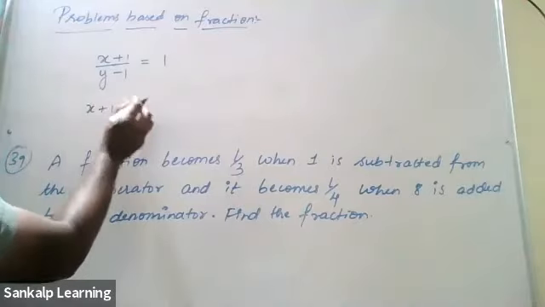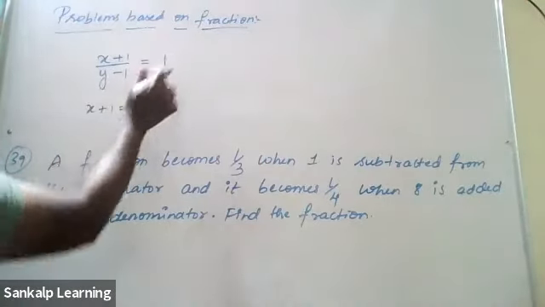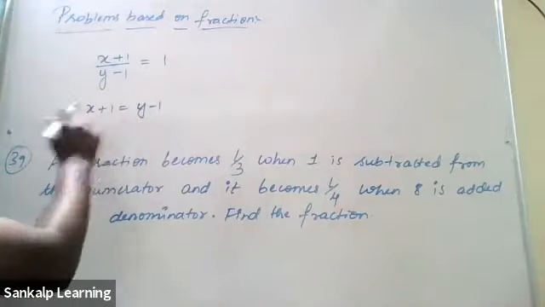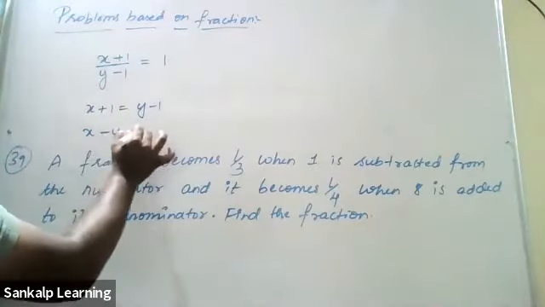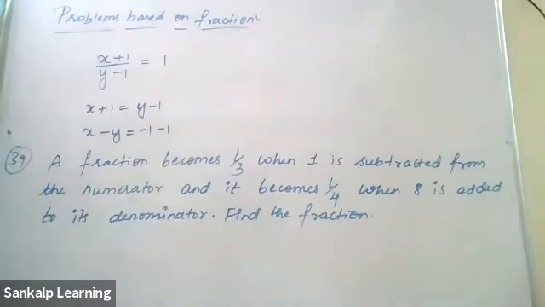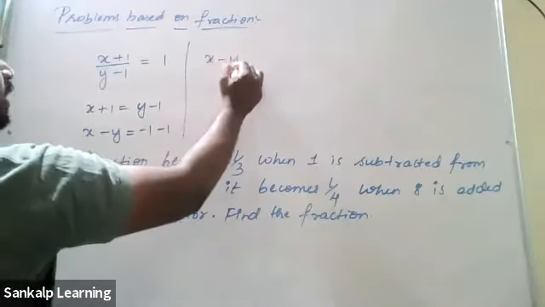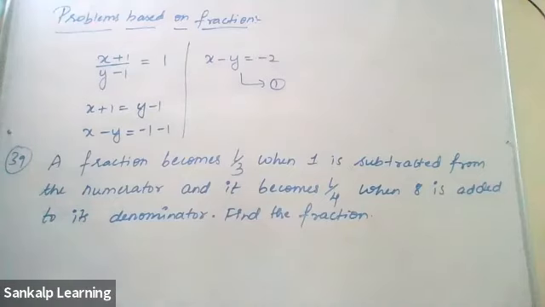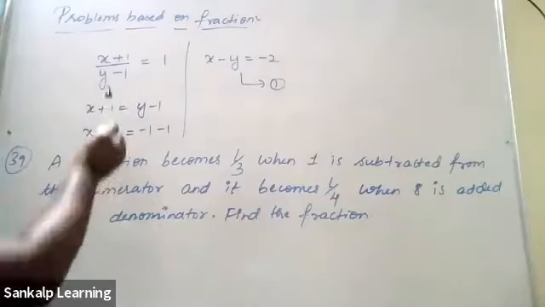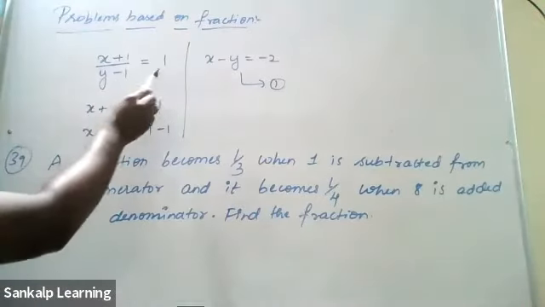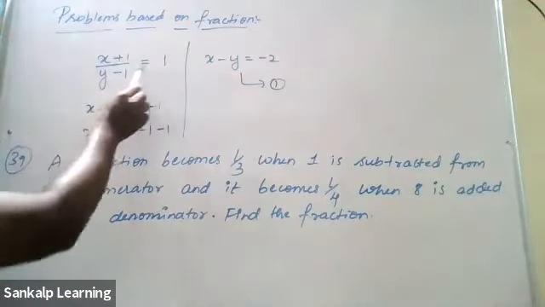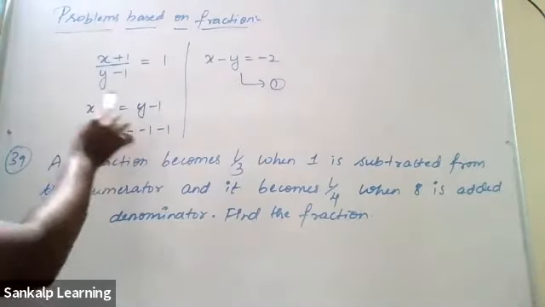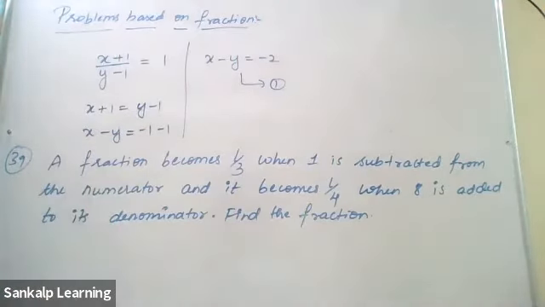x plus 1 remains. Send this y minus 1 to the other side. y minus 1 into 1 is y minus 1 itself. Get this y to the other side. x minus y equal to minus 1 plus y, and the 1 on this side will become minus 1. Therefore, the first equation is x minus y is equal to minus 2. That's your first equation. So x by y is the fraction; I'm adding 1 to the numerator and subtracting 1 from the denominator, it becomes 1. Cross multiply, y minus 1 into 1 is y minus 1. So y goes to the other side, and 1 to the right hand side.